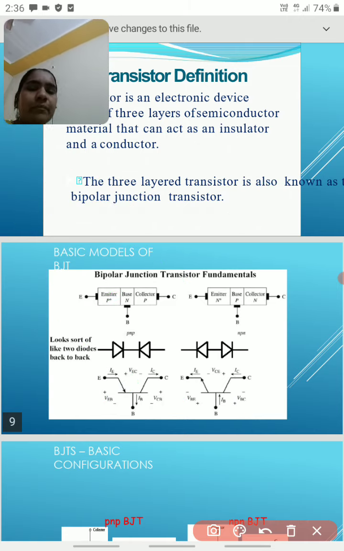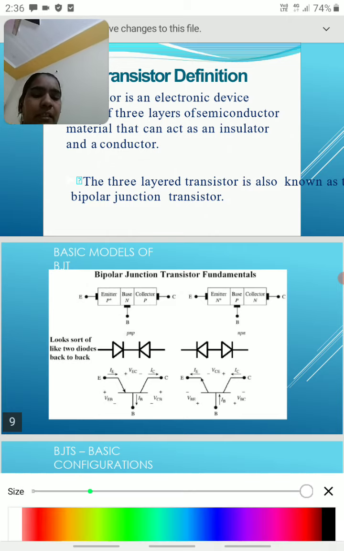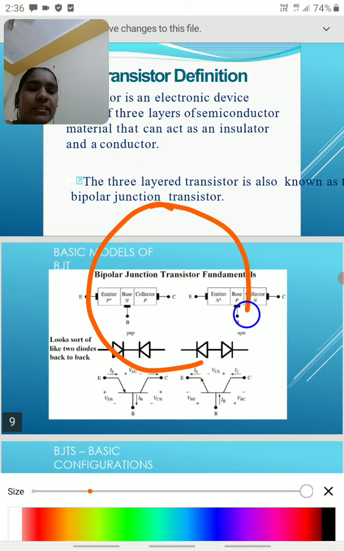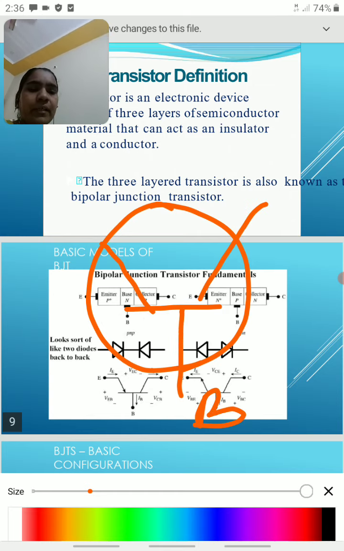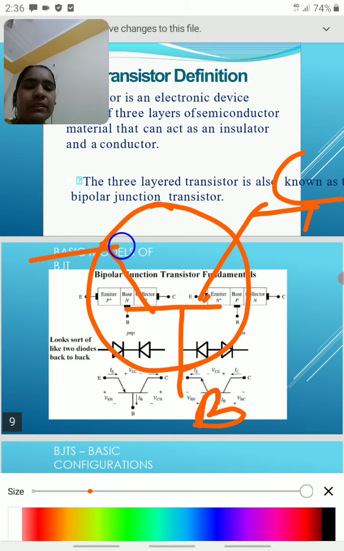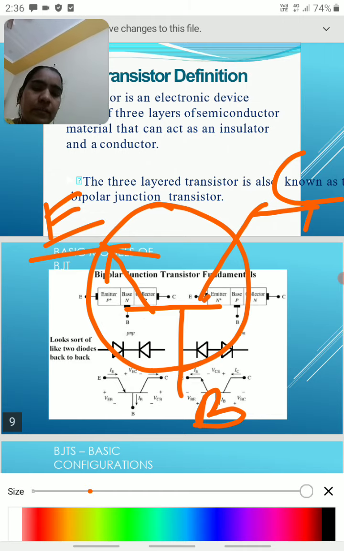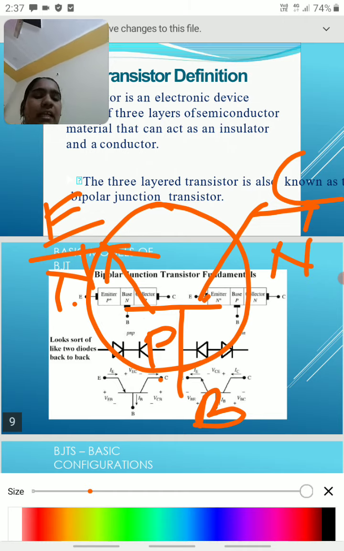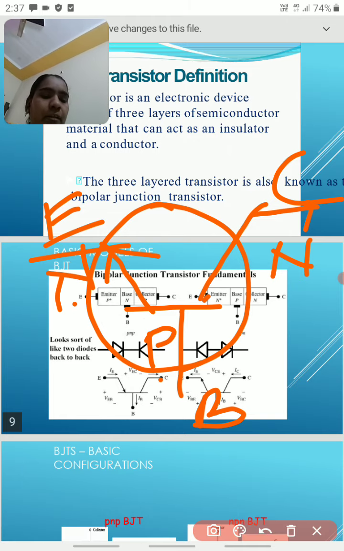Next, the NPN transistor. Similarly, we take the same transistor symbol: the center is the base, this is the collector and this one is the emitter. If the arrow mark is like this, always P to N, then automatically it is NPN. This is the main difference between the NPN transistor and the PNP transistor.